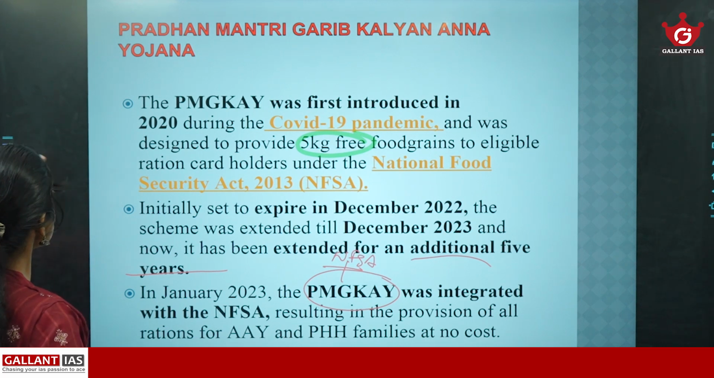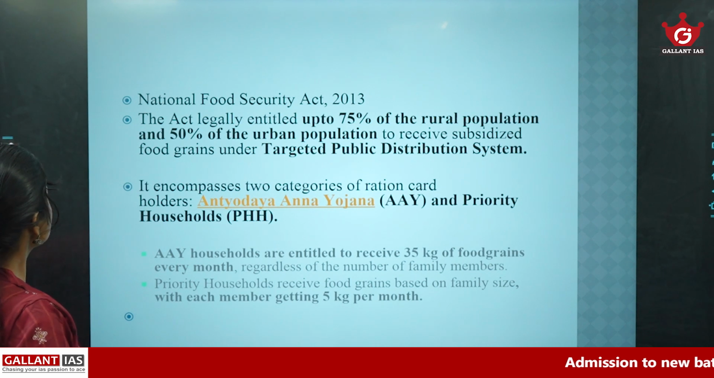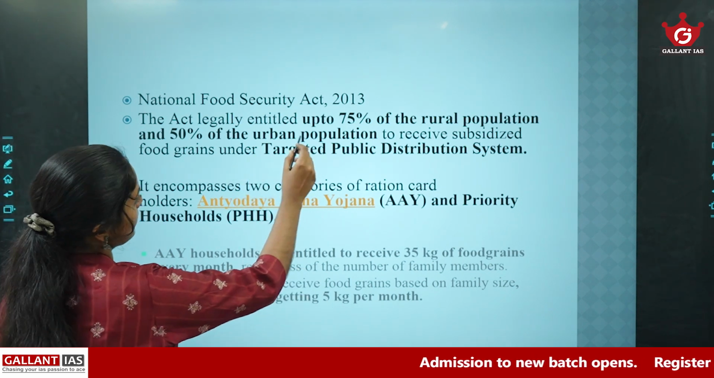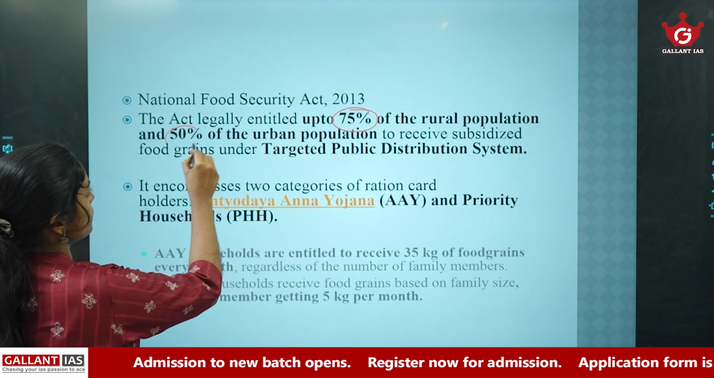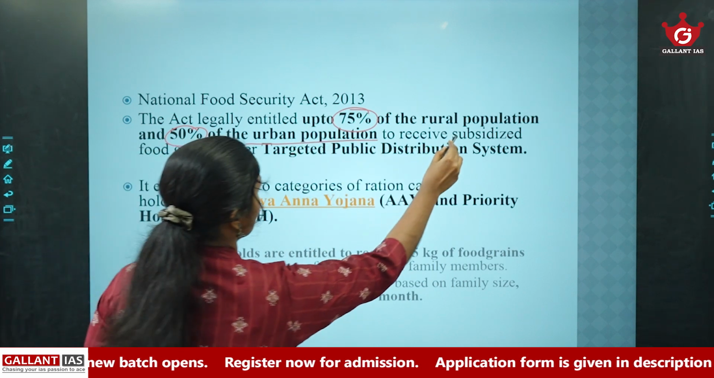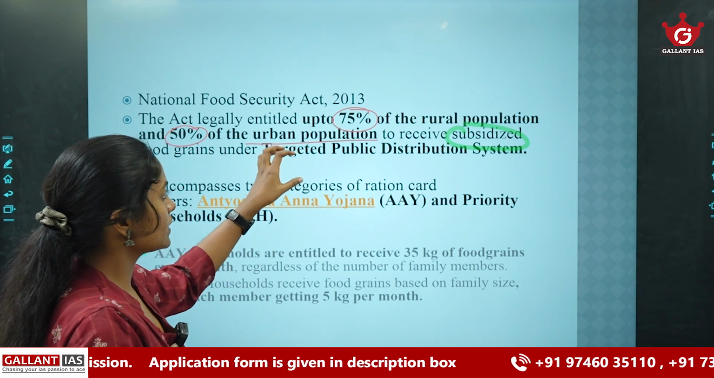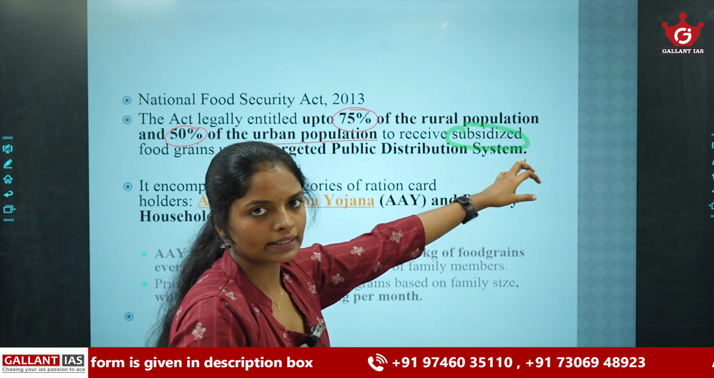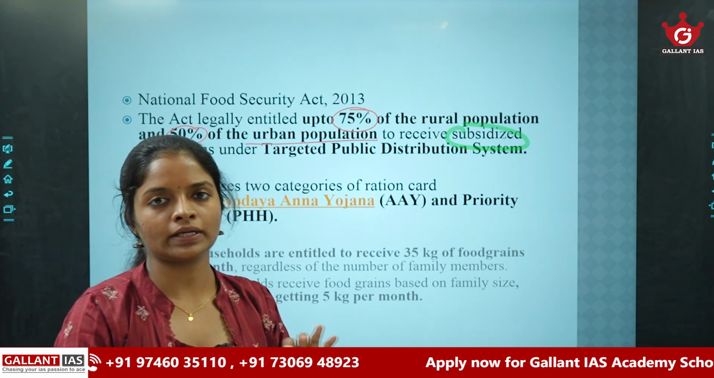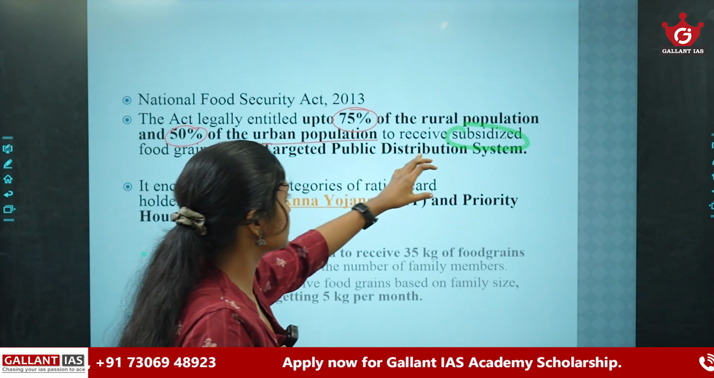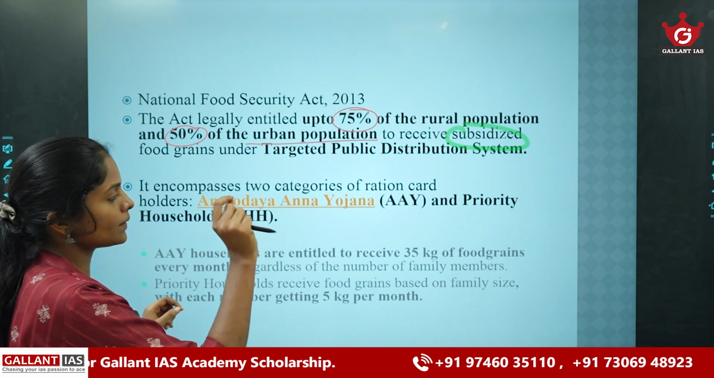Okay, so what are the provisions under this National Food Security Act 2013? Under this act, up to 75% of the rural population and 50% of the urban population are legally entitled to receive subsidized food grains under the targeted public distribution system. Here you should notice the word subsidized food grains. So under the National Food Security Act, it is not a free cost regime. It is to receive subsidized food grains. It's not a free regime. It provides subsidized food grains.